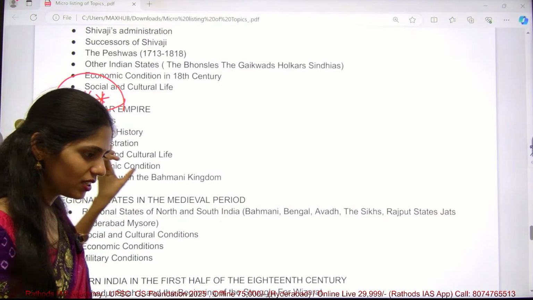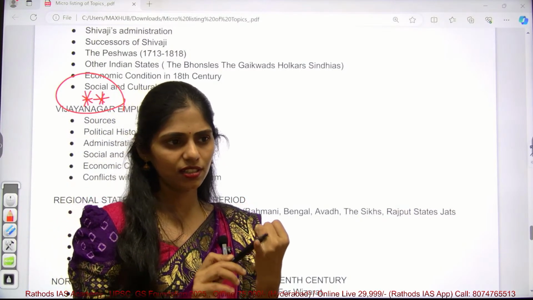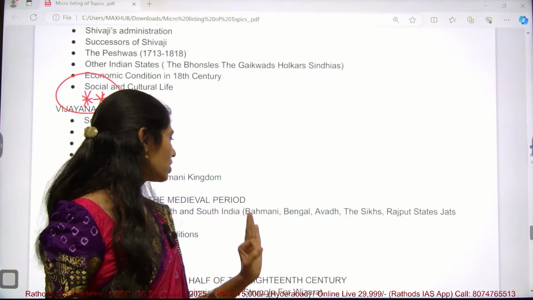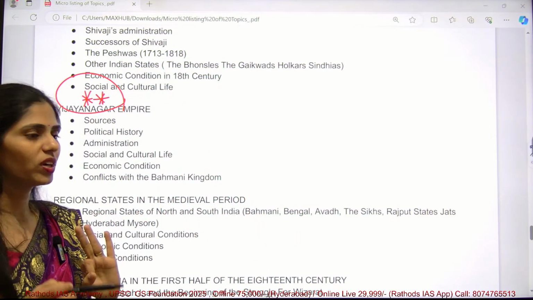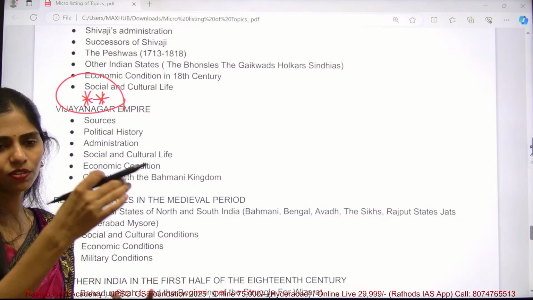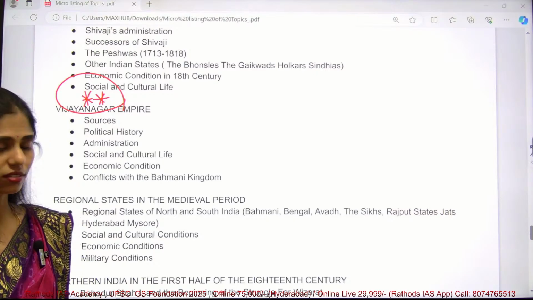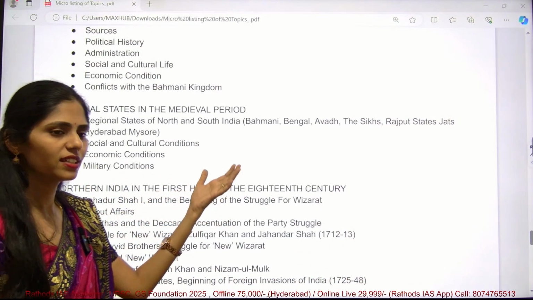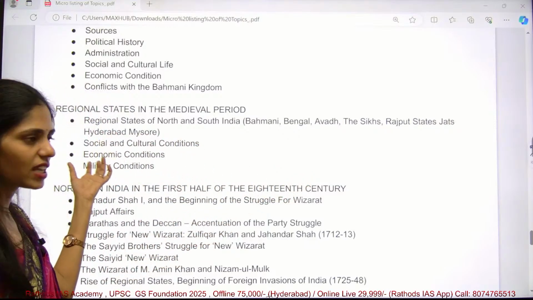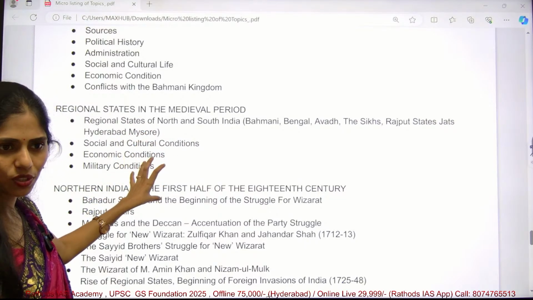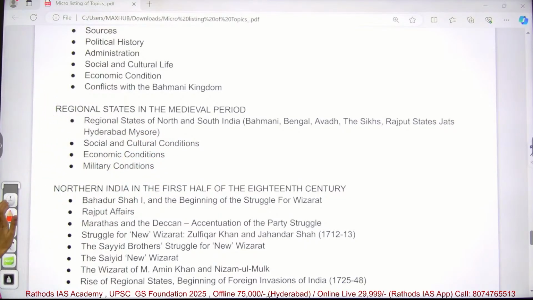Whenever you are reading medieval history, you have to focus on Delhi Sultanates clearly. Next one is Mughals, and next one is Vijayanagara Empire. These are the 3 important areas where questions will be asked in your prelims. There will be no question regarding wars, between whom and whom, which year. And next you have to see other regional states like Bahmani Kingdom, Bengal, Awadh, Sikh rulers, Rajputs, Jats, Hyderabad, Mysore. These are the regional states present in the medieval period, so you have to know at least some.